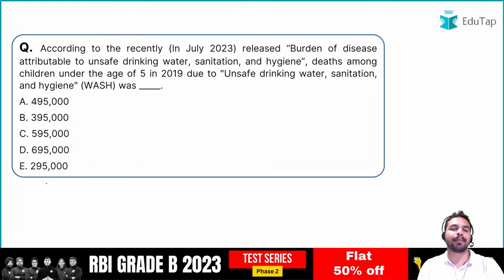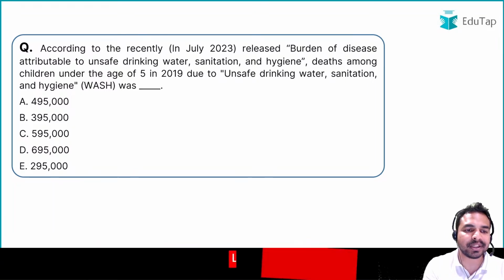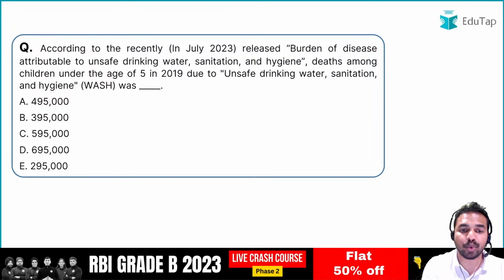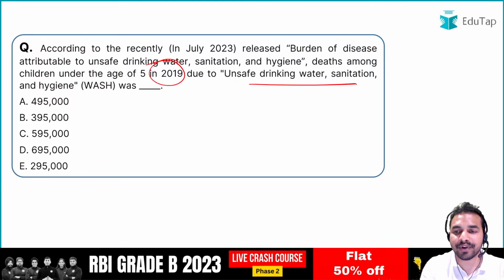Okay, बढ़ते हैं हम अपने अगले question की तरफ. So guys, as per the report, deaths among children under the age of 5 in 2019 due to unsafe drinking water, sanitation and hygiene was dash.